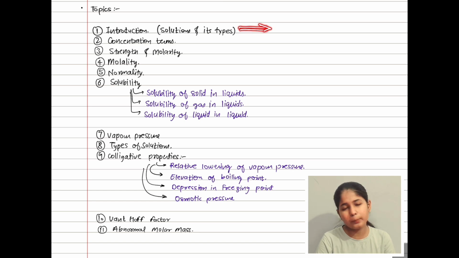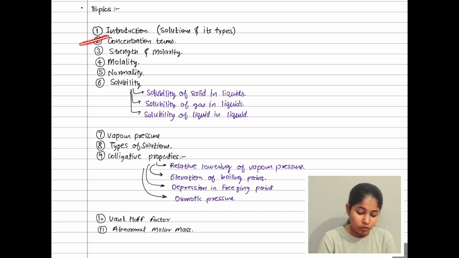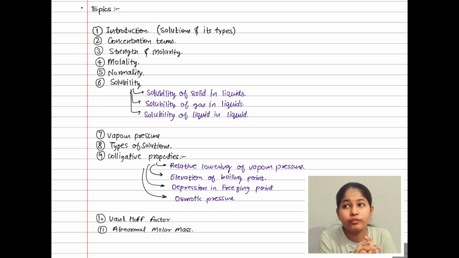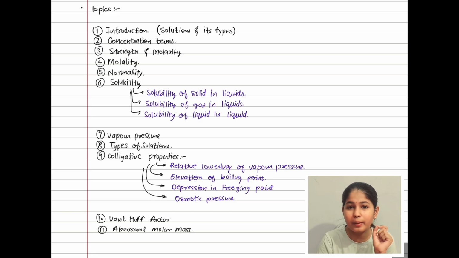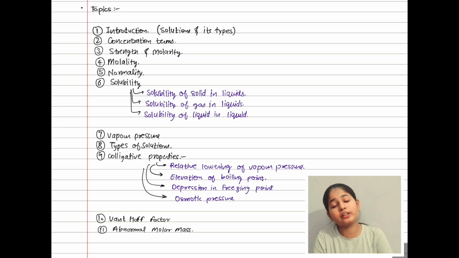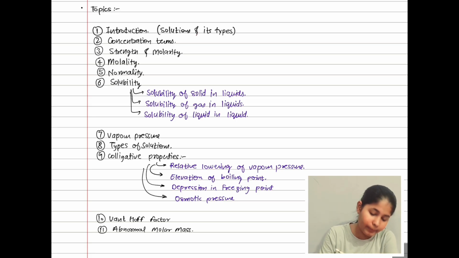These are the very basic information about the solution. Okay. Then we are going to talk about the concentration terms. If you have paid attention, I can't remember very clearly, but concentration terms is actually from class 11th topic. Whether it is added in NCERT or not, it is present in the first chapter, basic concepts of chemistry. So concentration terms is from class 11th.